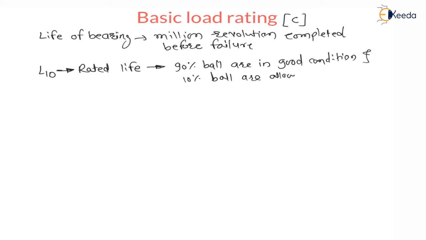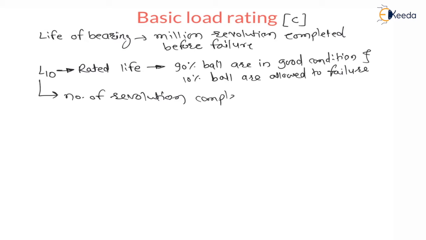The meaning of this is the number of revolutions completed before failure of 10% of balls or rollers. This is called rated life.